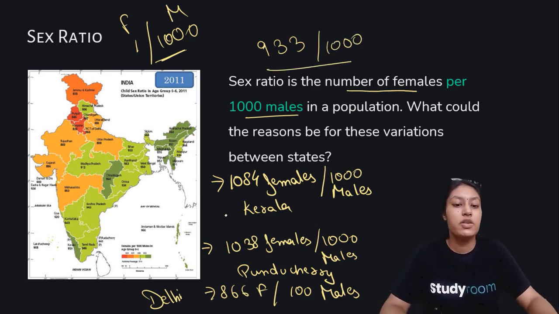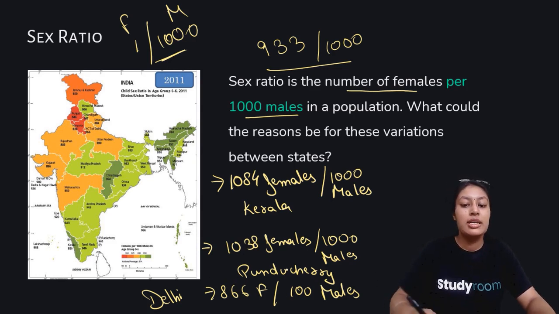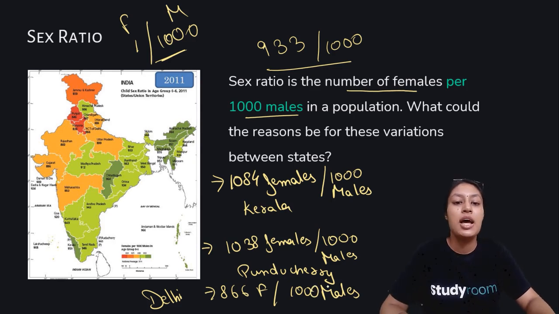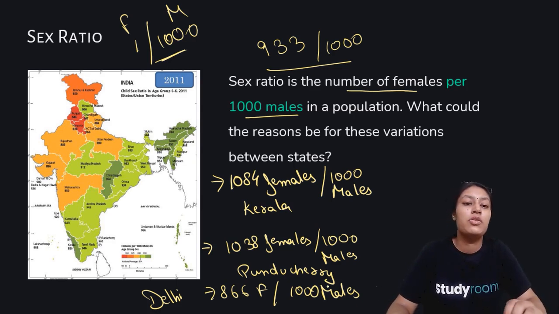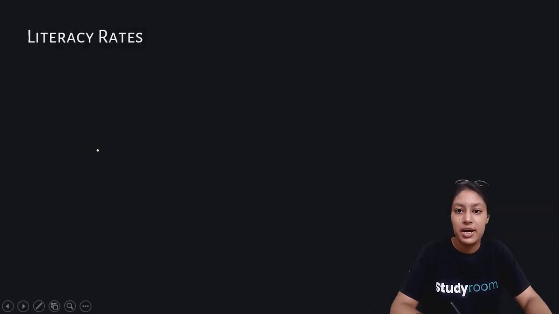Okay, so discussing a few more, Kerala has 1084 females per thousand males, which is a good ratio, and Pondicherry has 1038 females per thousand males. In Delhi, it's just 866 per thousand males. Yes. So for cultural and social reasons, the ratio of females is always less in our country. Okay, and this has been lowest in Haryana.